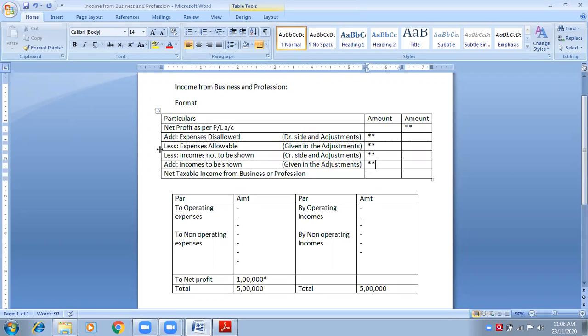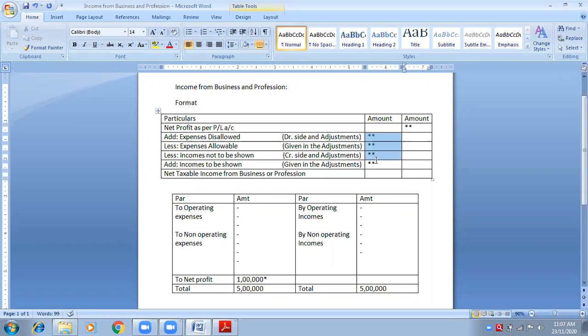Incomes here will be deducted, those incomes which are not to be shown. Some incomes should be shown in the P&L, but they forgot to put them in the P&L, and therefore we will add them. Likewise, expenses that we don't want will be added, and expenses that we forgot to show in the P&L will be deducted. So we will get a final answer.